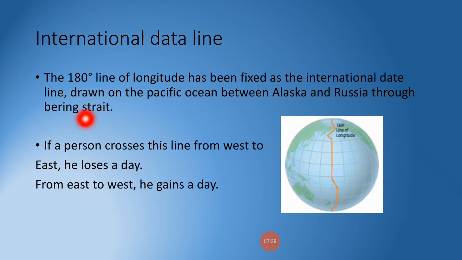International dateline. The 180 line of longitude has been fixed as the international dateline, drawn on the Pacific Ocean between Alaska and Russia through the Bering Strait, and this line is in a zigzag manner because it avoids countries. If this line passes through a country, then there will be two dates, which is not logical. If a person crosses this line from west to east, he loses a day. But if he crosses this line from east to west, he gains a day.